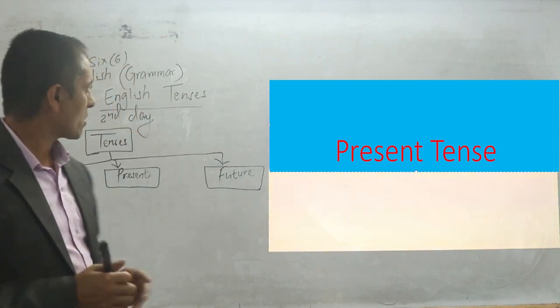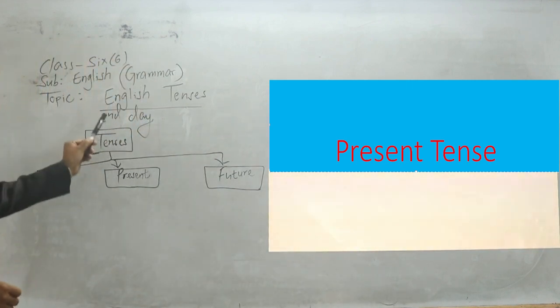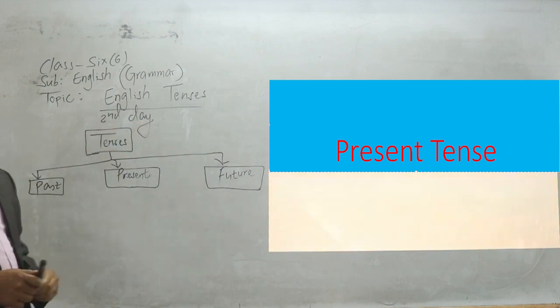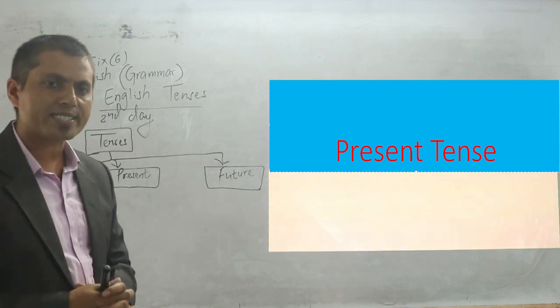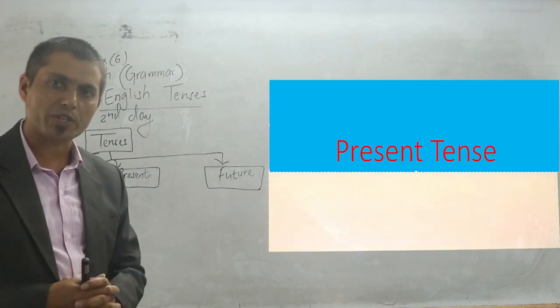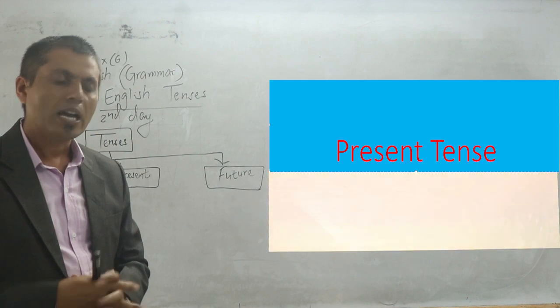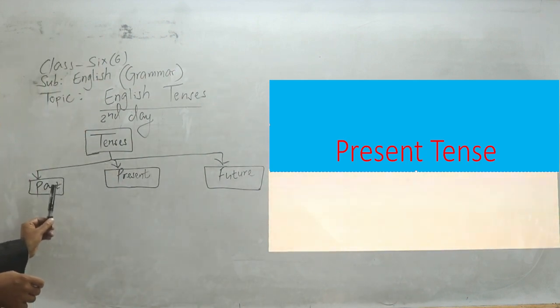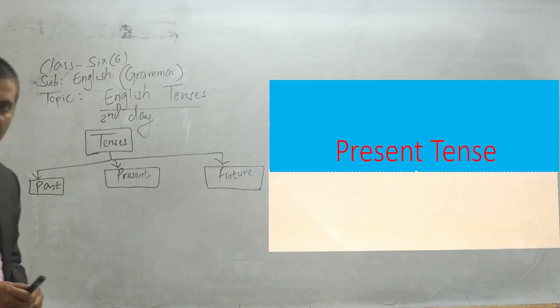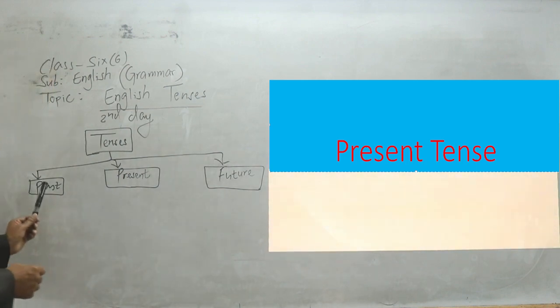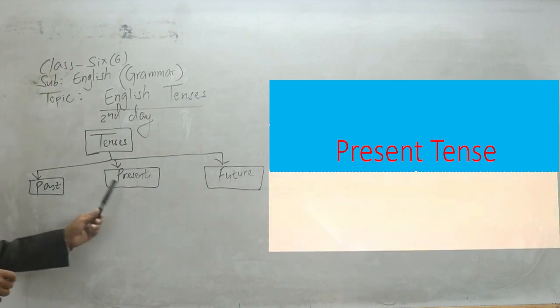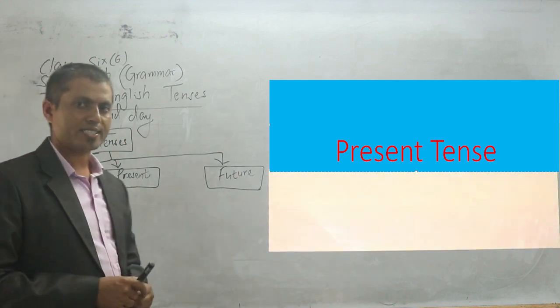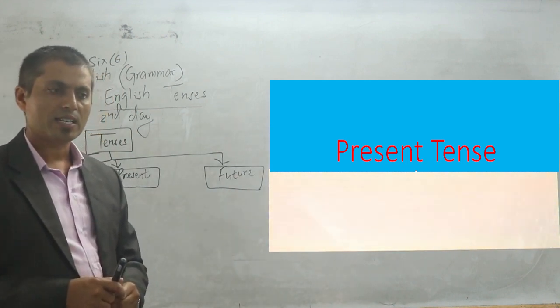So student, when we talk about English tenses, how many tenses are there in the English language? Last time also I told you. There are three major tenses in the English language: past tense, present tense, and future tense, right?